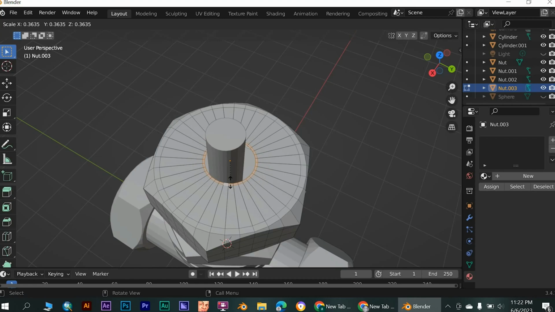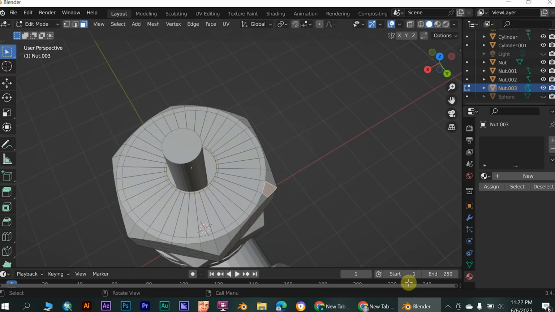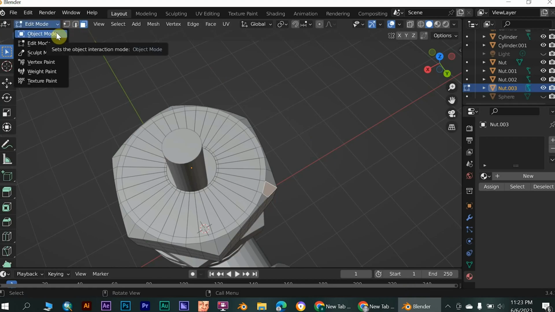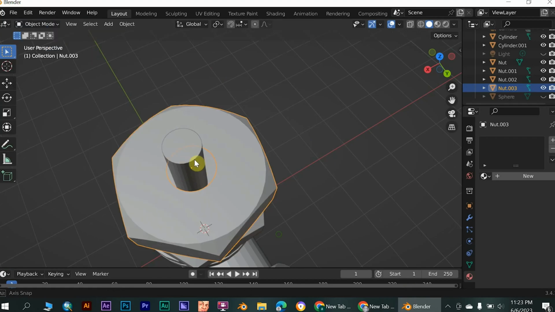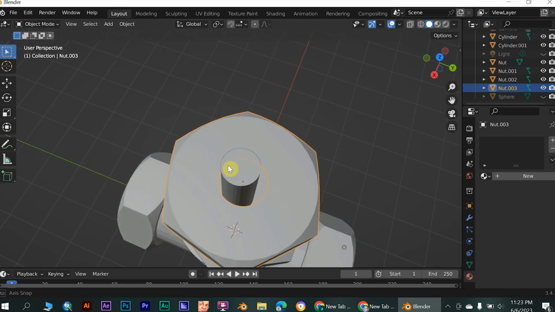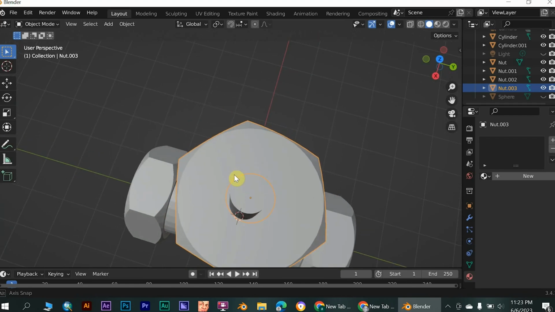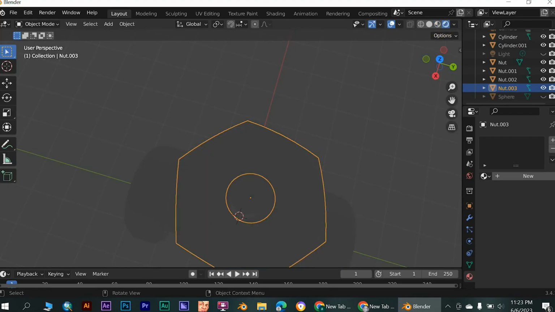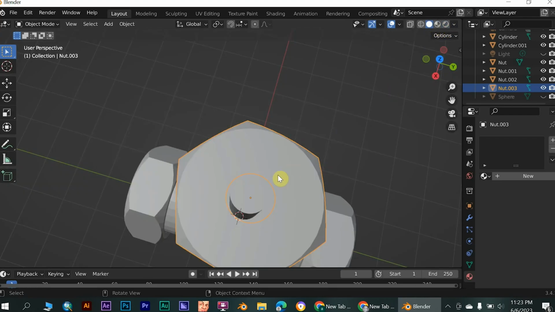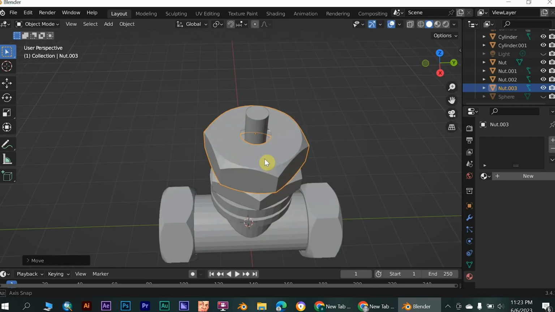Now, we noticed that our bolt is not centered, so let us adjust it. Well done.